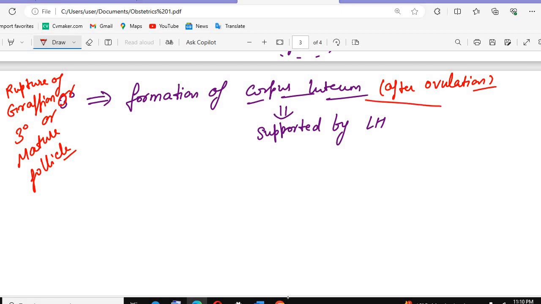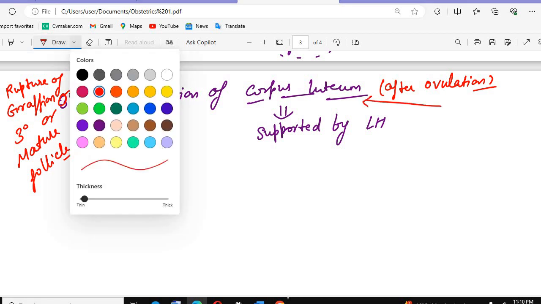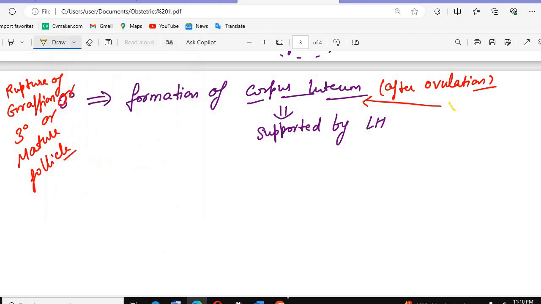What is the color of the corpus luteum? Remember, this is the yellow color. And why the yellow color? It is due to carotene. Carotene, we know, is a yellowish pigment. That's why it gives the yellow color to the corpus luteum.